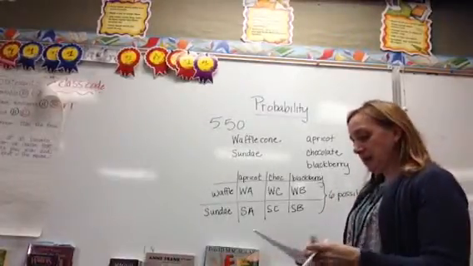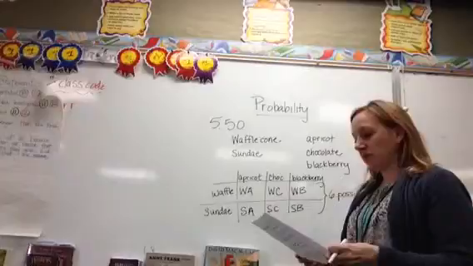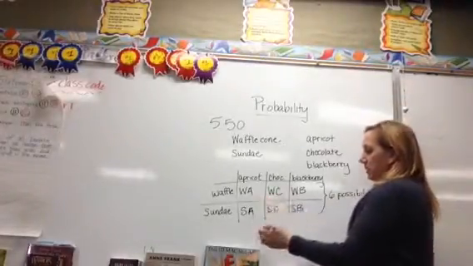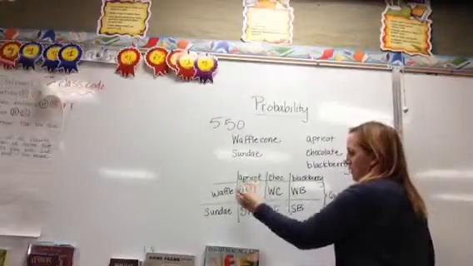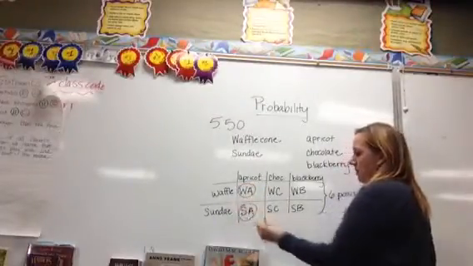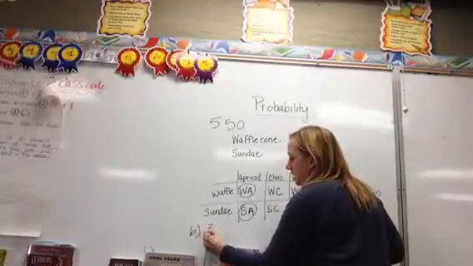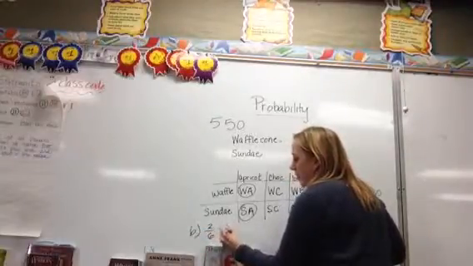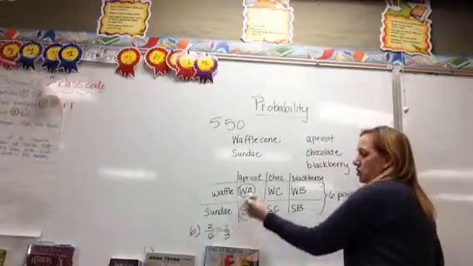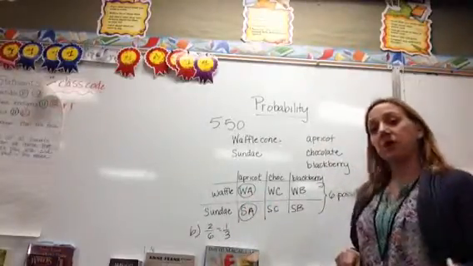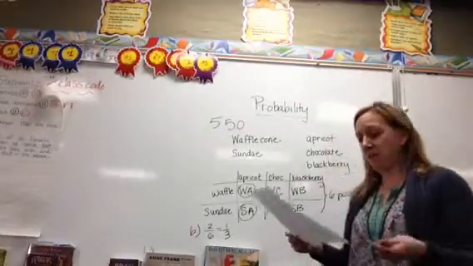Part B of the problem asks, what is the probability that Mario will get something with apricot ice cream? Well, we're going to look for all the chances that we have apricot. So we have 1 right there, and we have 1 right there. So the probability is 2/6, which is simplified to 1/3, because he has 2 apricot options out of 6 total. So he has a 1/3 chance of getting something with apricot.